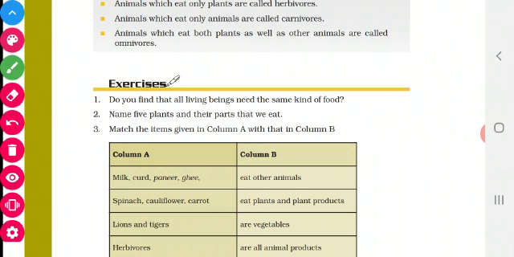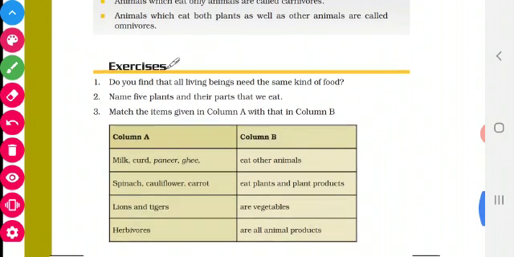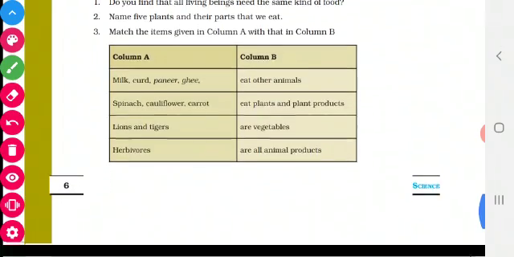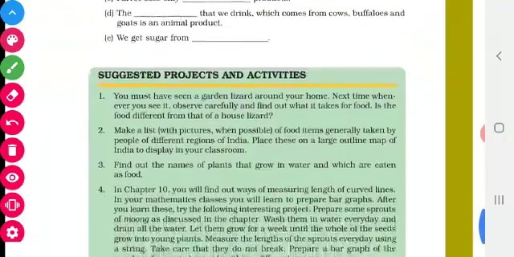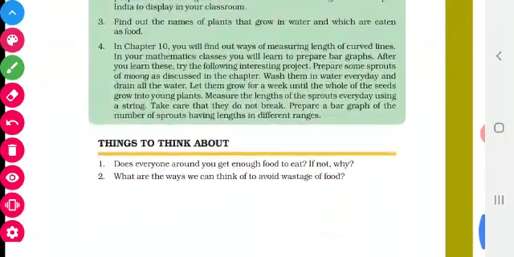Name 5 plants and their parts that we eat. For example, carrot, the edible part is root. Radish, root. Sugarcane, stem. Spinach, leaf. Cabbage, leaf. Cauliflower, flower. Like that you have to write. And the match the following table, you can do it by yourself. And the fill in the blanks also you can do by yourself.